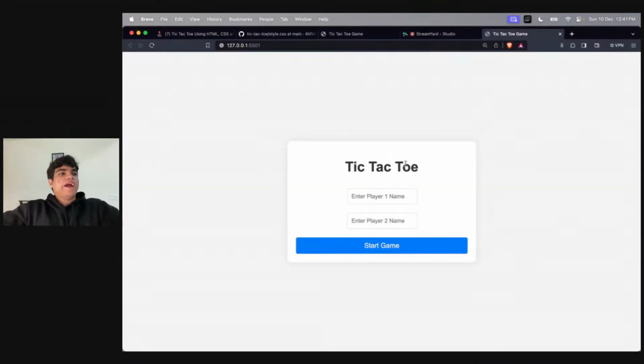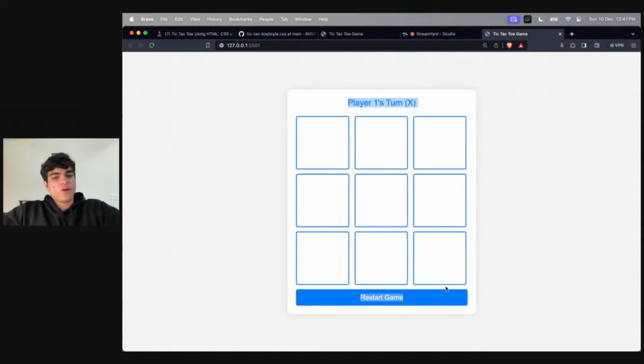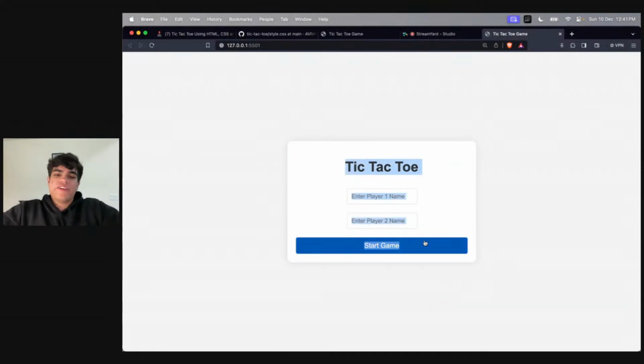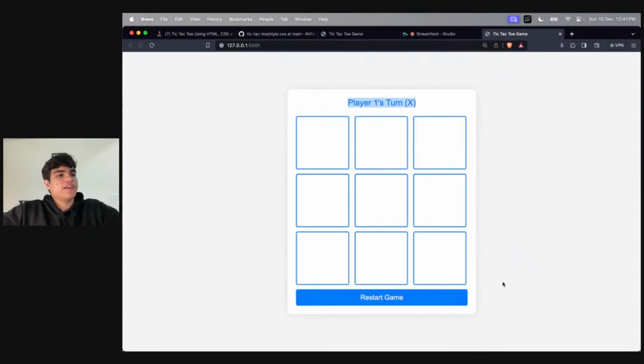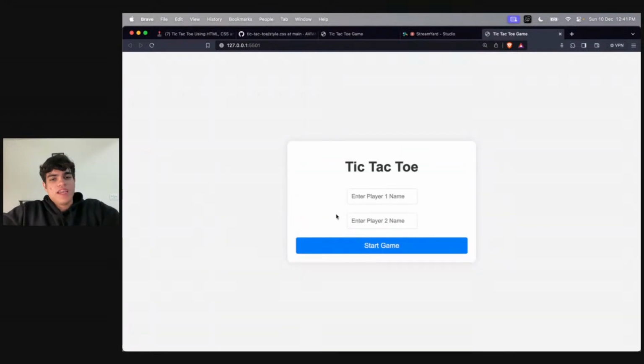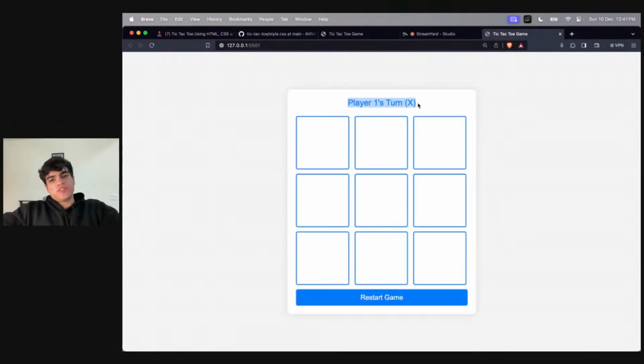All right. So by default it's not there. When I click on start game, then it is there. Is this clear to everyone? And whenever we start the game, the first player's turn will be player one's turn only, right? So player one will go first. That's a rule, right? We always start with player one. Okay. Now we need to write the logic of this.